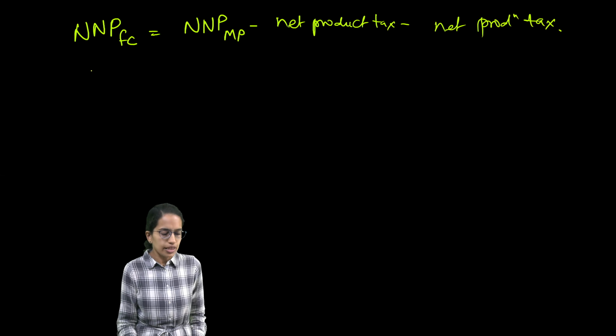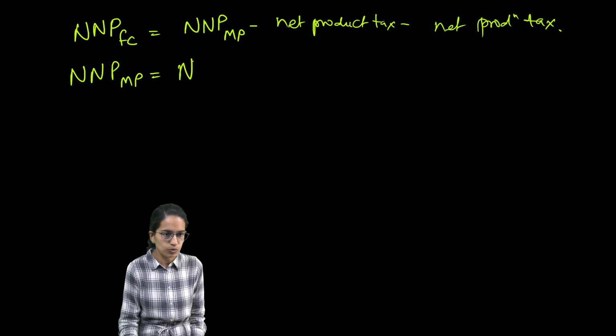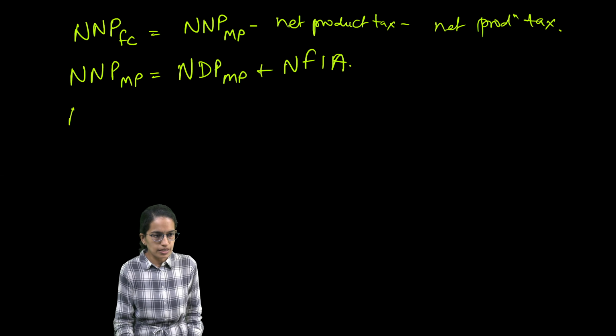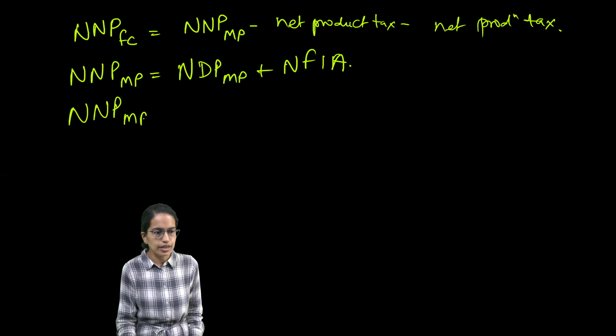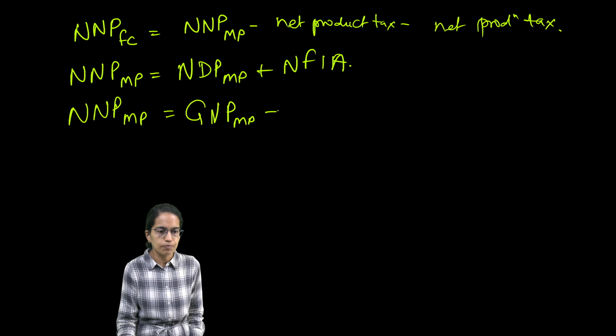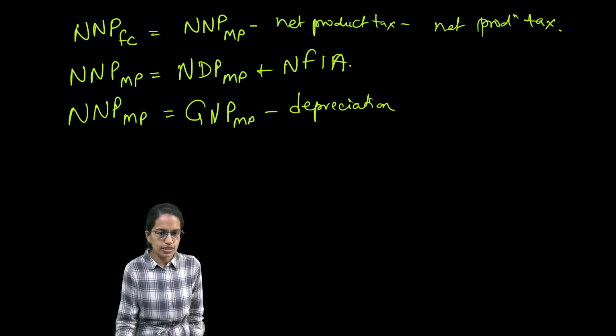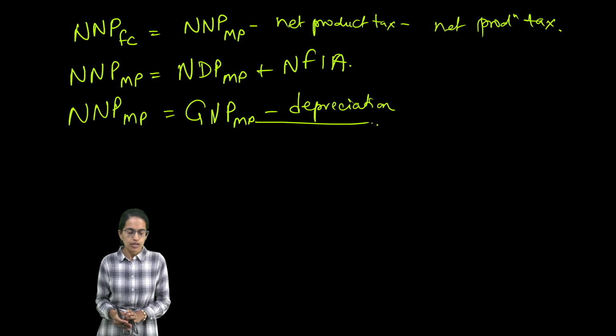Clear? Then the next is net national product at market price is equal to net domestic product at market price plus the net factor income from abroad, and the net national product at market price would also be equal to the gross national product at market price minus depreciation. So all these are some of the formulas which can be commonly used.